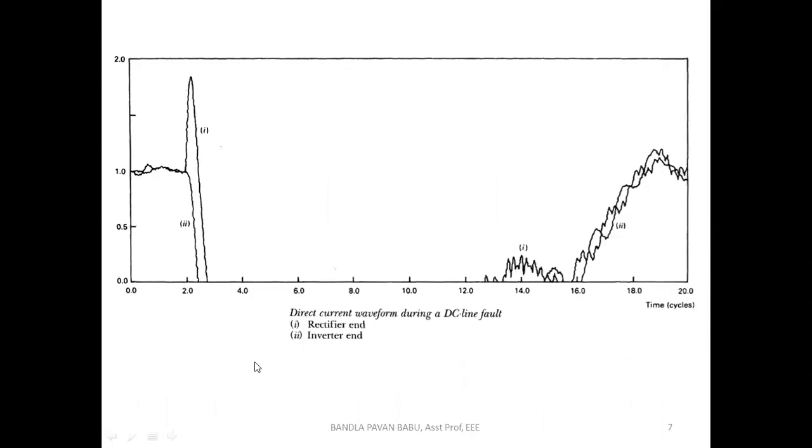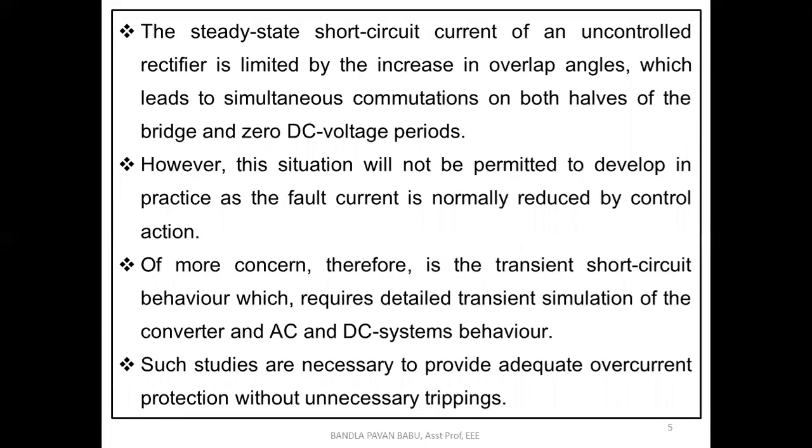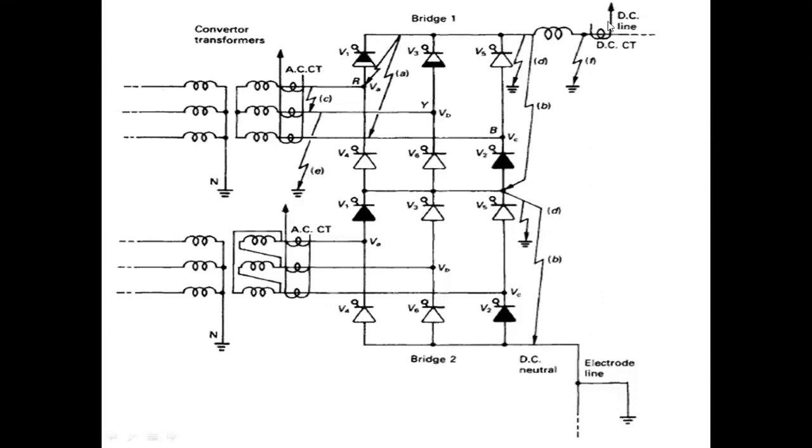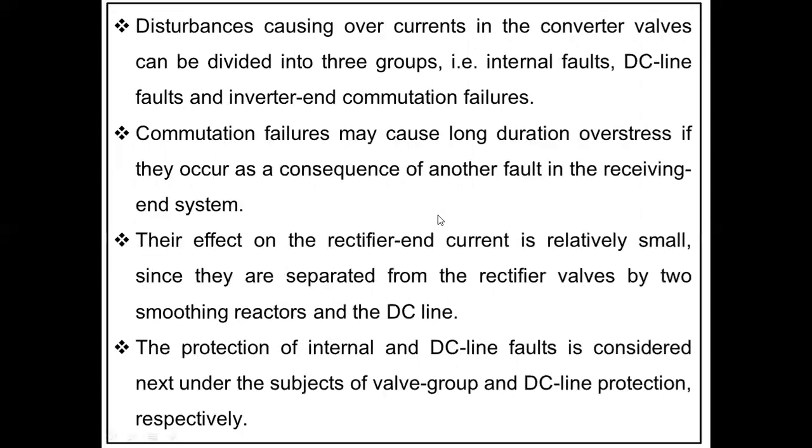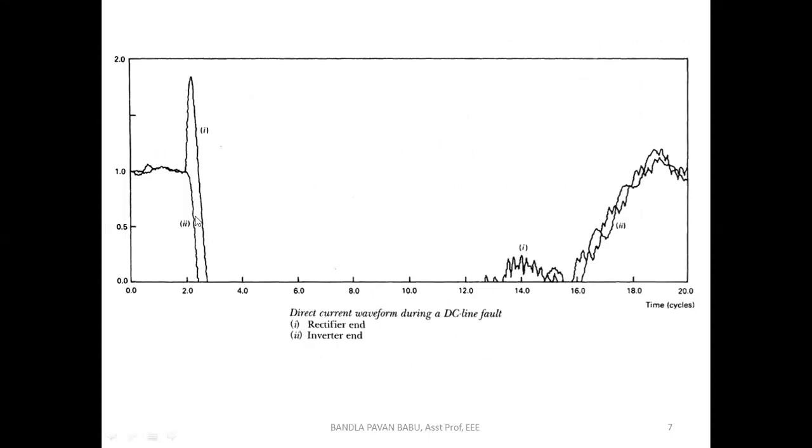Here we can see a small example which we have taken from other textbooks: a direct current waveform during a DC line fault. If any fault occurs on the DC end, how is this DC line going to perform? What are the changes in the system parameters?